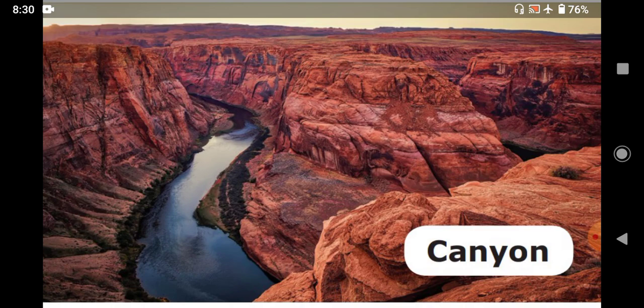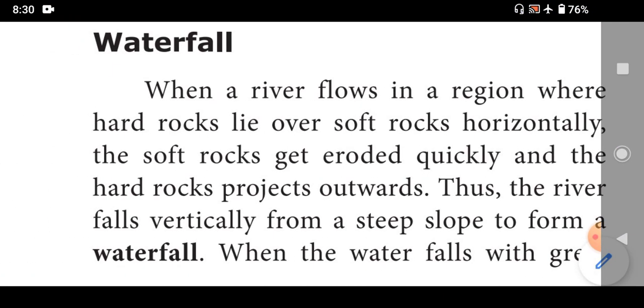That means a deep gorge with steep sides that runs for hundreds of kilometers is called a canyon. Okay, this is the image of a canyon. Then the next shape of the landform is the waterfall.